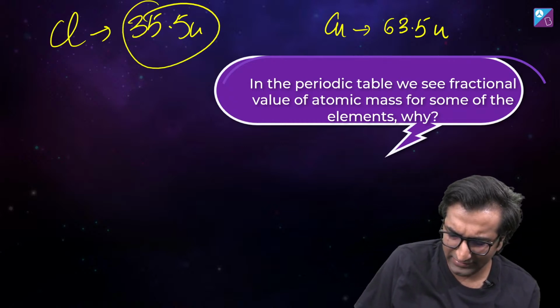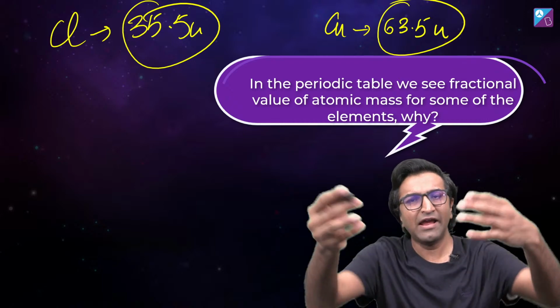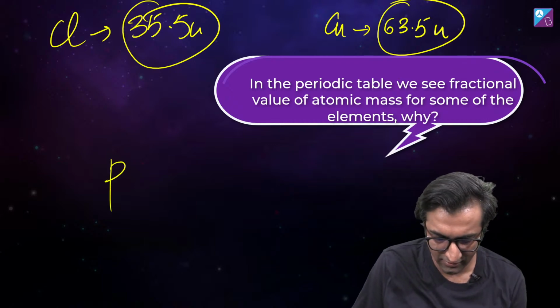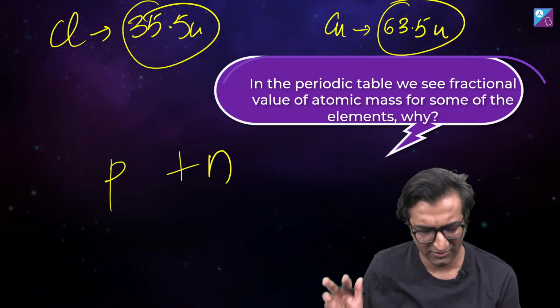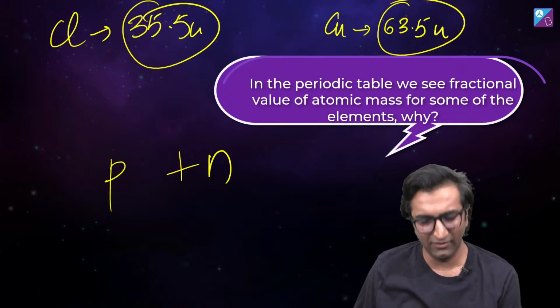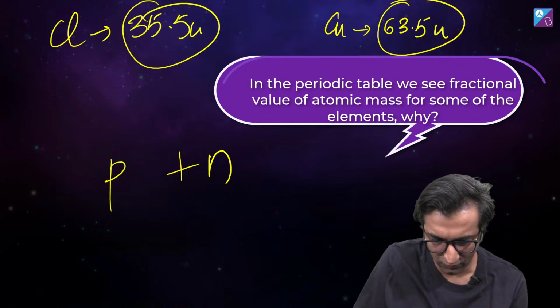What is this about? What are these numbers? ये हाफ कहां से आ गया? अरे भाई देखो, प्रोटॉन न्यूट्रॉन तो सॉलिड है, राइट? At least at our level they can't be broken down further. ये हाफ हाफ कैसे आ गया भाई? You're supposed to add a proton and neutron. Where did I get this half?